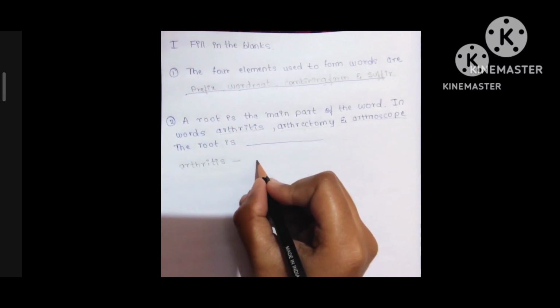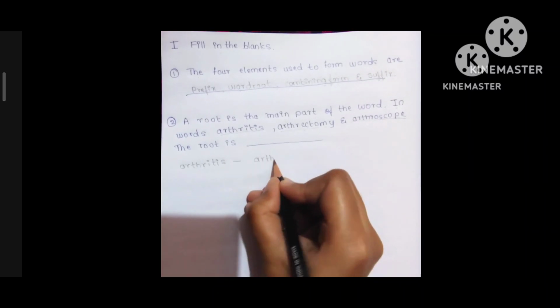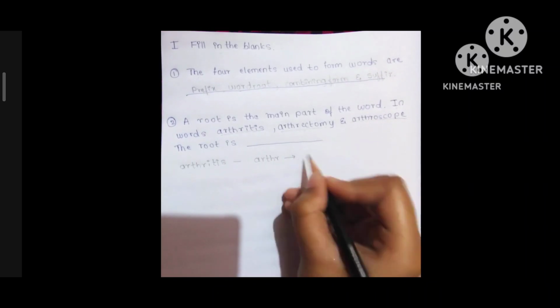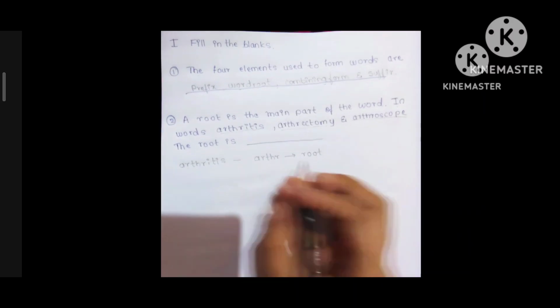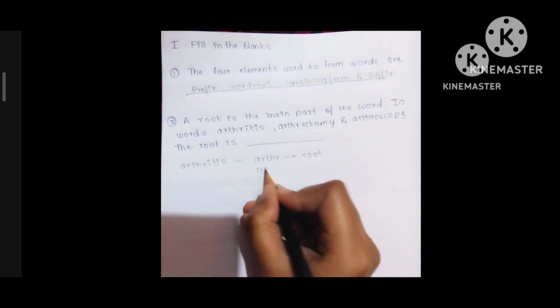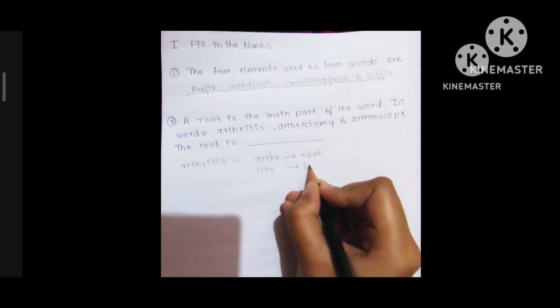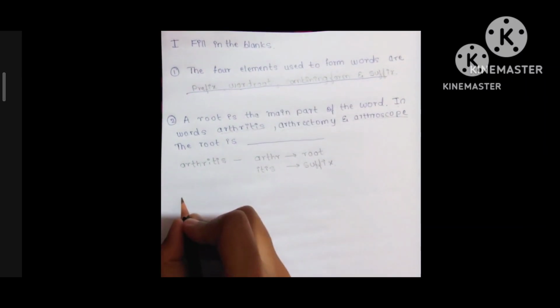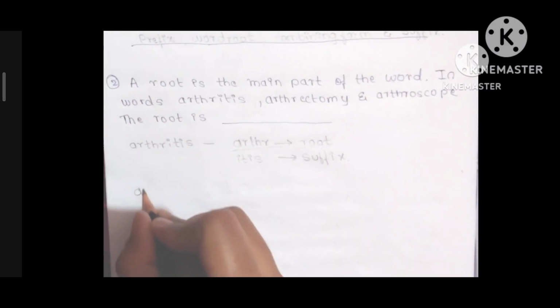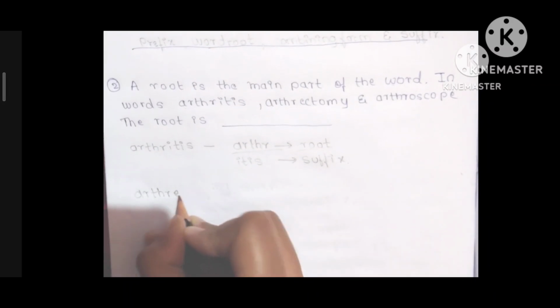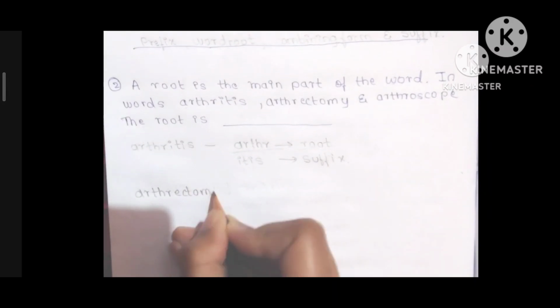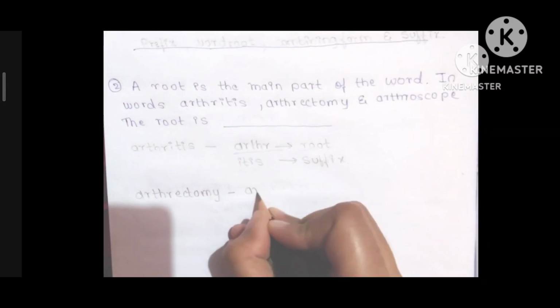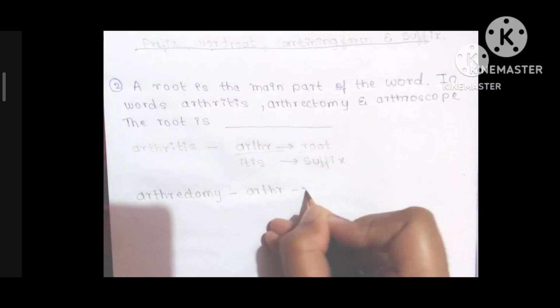In arthritis, arth is the root. Itis is the suffix. In arthrectomy, arth is the root.